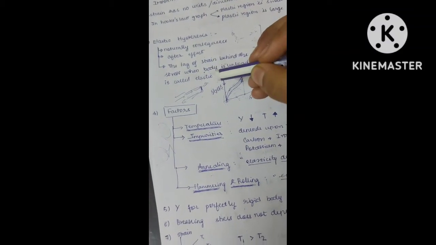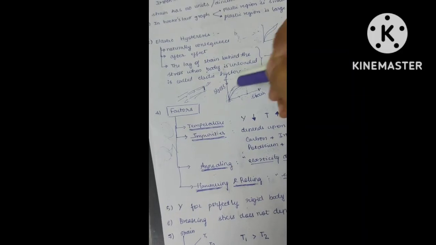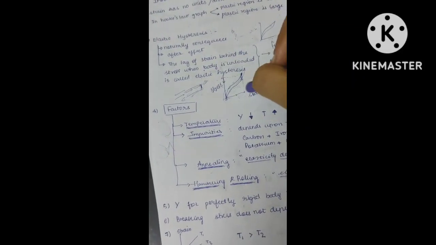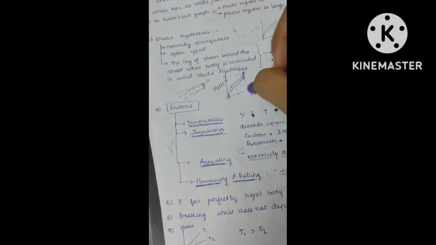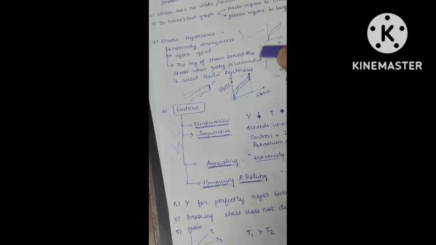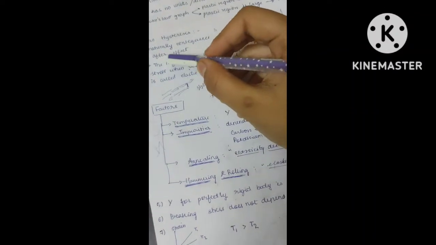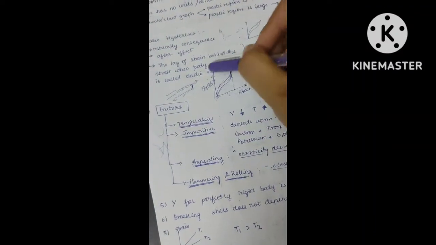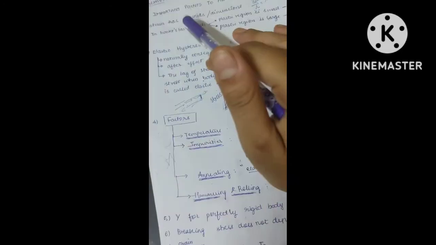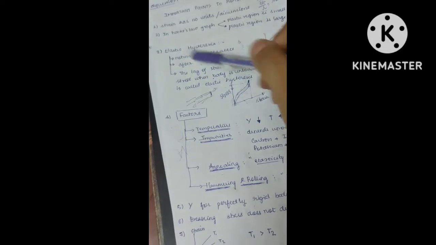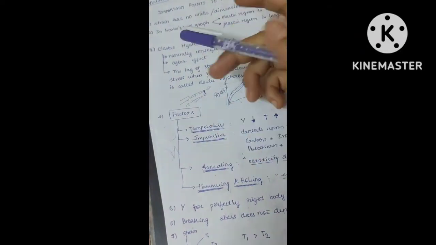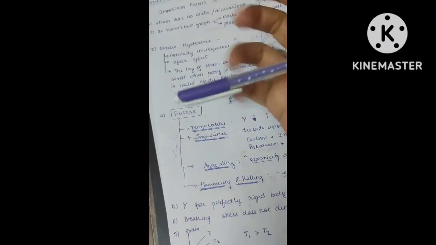So it is a natural consequence of this process. Also, it is an after effect. After you do all these activities, increasing and decreasing the stress, only then can you see elastic hysteresis. If a material is just placed, you won't see any elastic hysteresis in it.